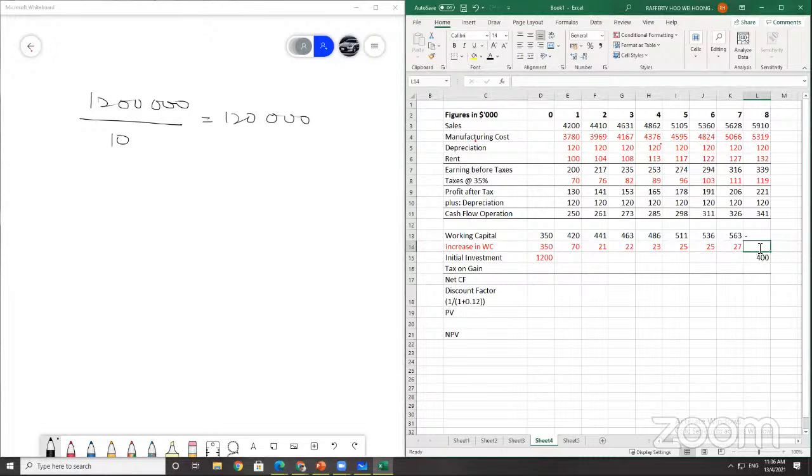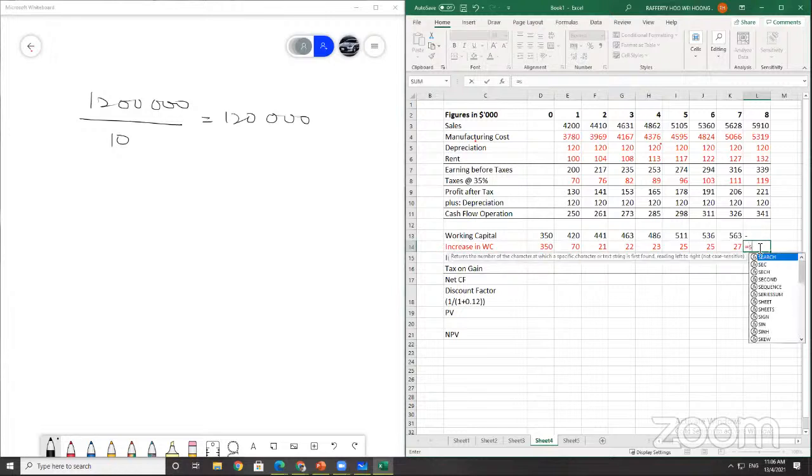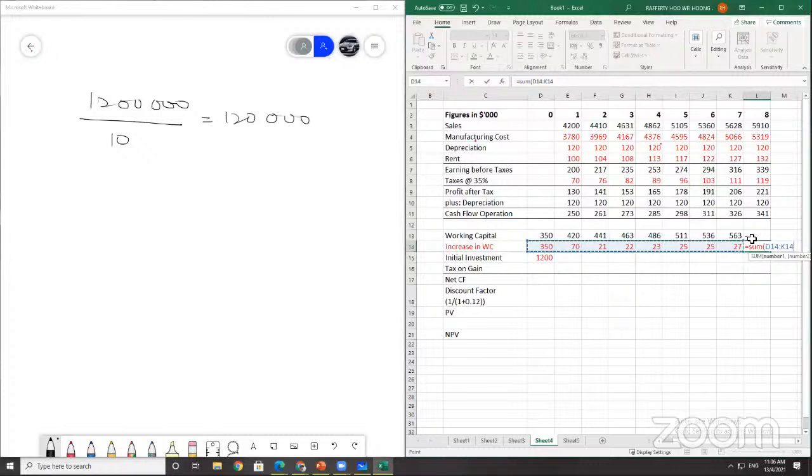Positive by how much? Equal to the sum of all this, 563. So in the end of the day, 563 will be received back in year 8.